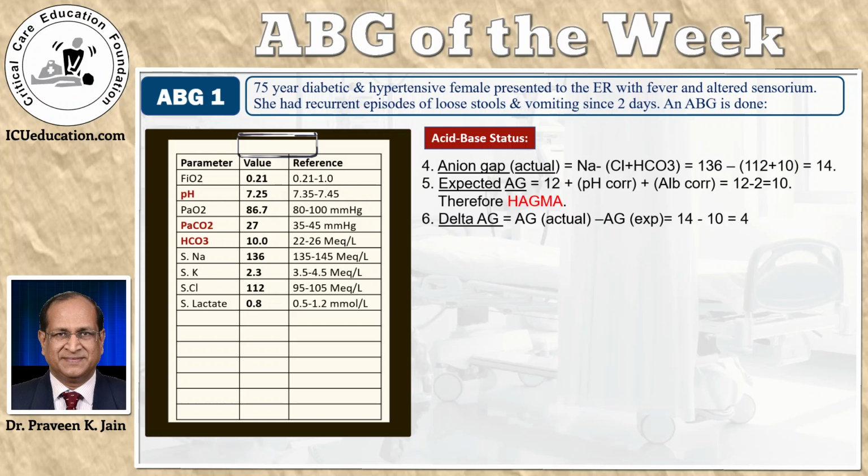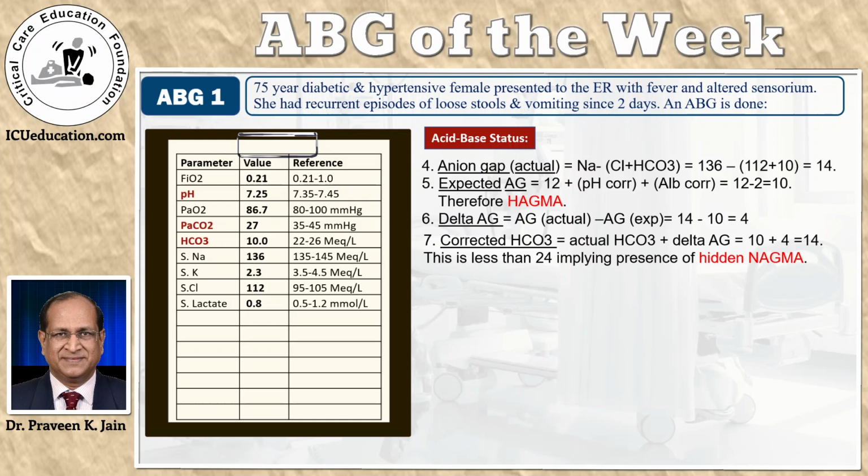To do this, you should first calculate delta anion gap, which is the difference between the actual anion gap and the expected anion gap. In this case, it is 4. Now, you take this delta anion gap and add it to the actual bicarbonate to get what is called the corrected bicarbonate. The corrected bicarbonate is the actual bicarbonate plus the delta anion gap. In this case, actual bicarbonate being 10, delta anion gap 4. So the corrected bicarbonate is 14.